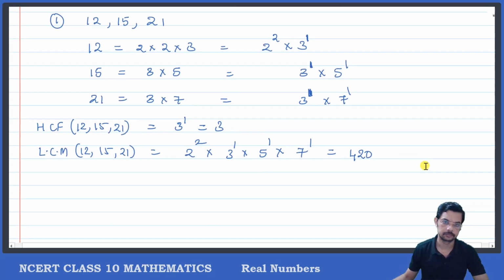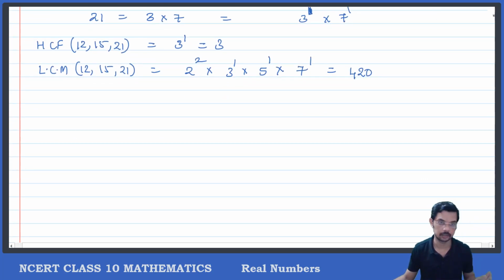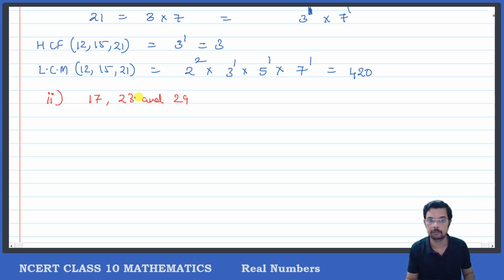Next, second question. I hope you are clear with the topic, correct? So I'll give you 2 questions as homework or practice. The second one and the third one will be for practice. The second one is 17, then 23 and 29. Here all 3 of them are prime. So their HCF, see, if there is no common factor, then what will you do? What will be the HCF?